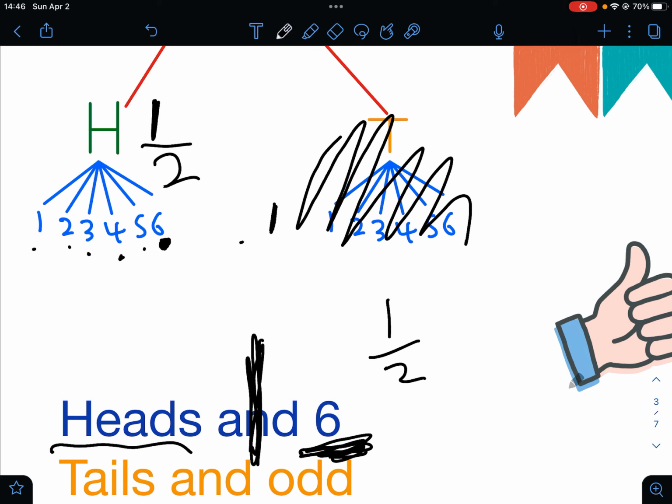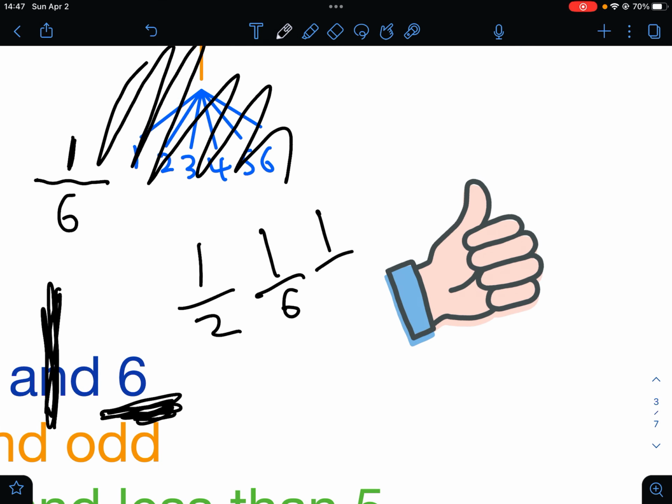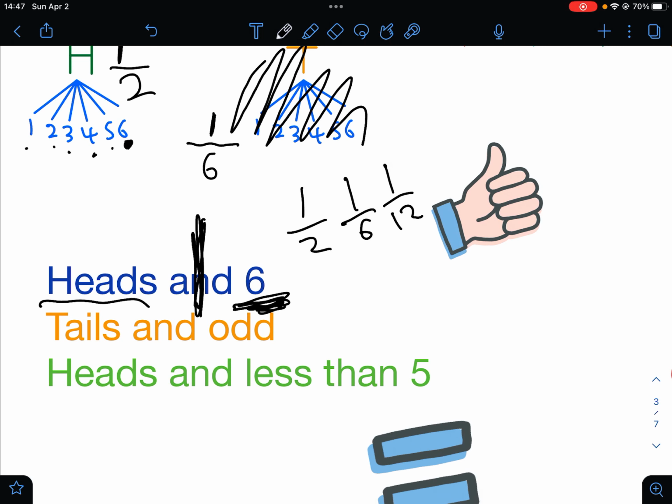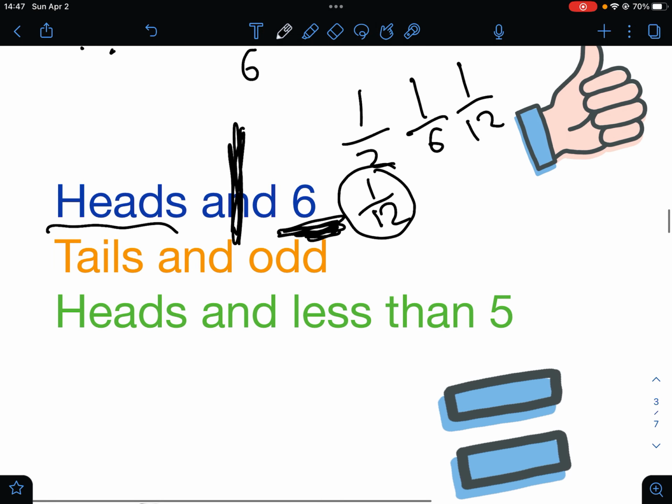We have 6 outcomes, so it would be 1/6. So now to get the chance that we will get this exact thing, we have to multiply 1/2 by 1/6, and we would get 1/12, and theoretically 1 out of 12 times we will get heads and 6.